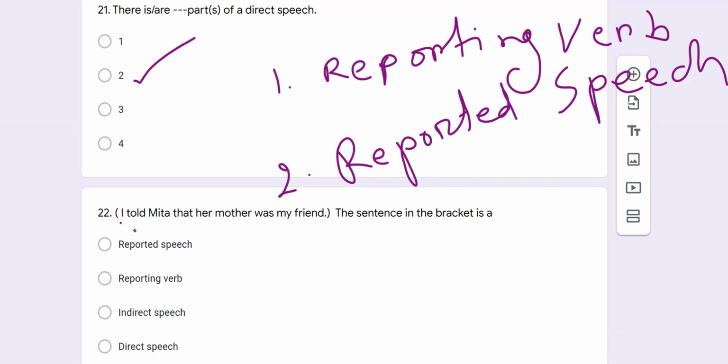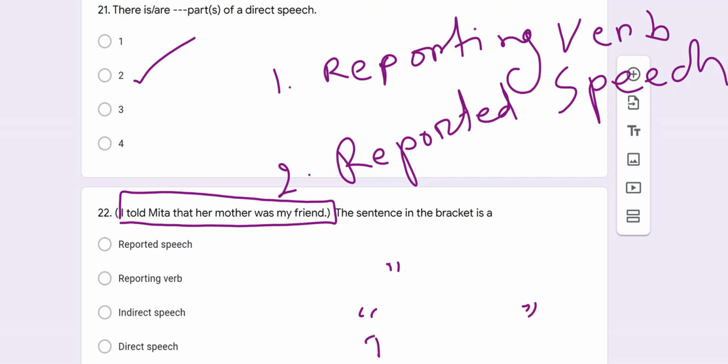So here we got a complex sentence, and in this complex sentence, there is no inverted comma at the edge of this sentence. So we cannot say it is a direct style of speech.